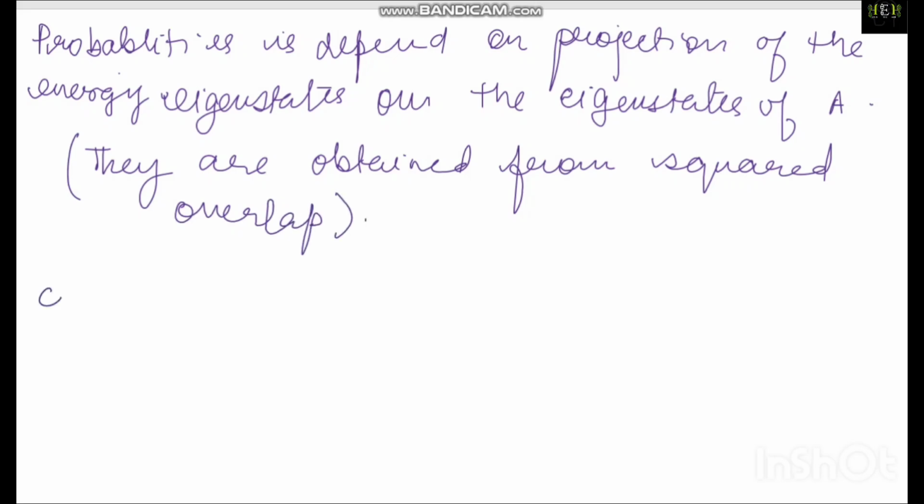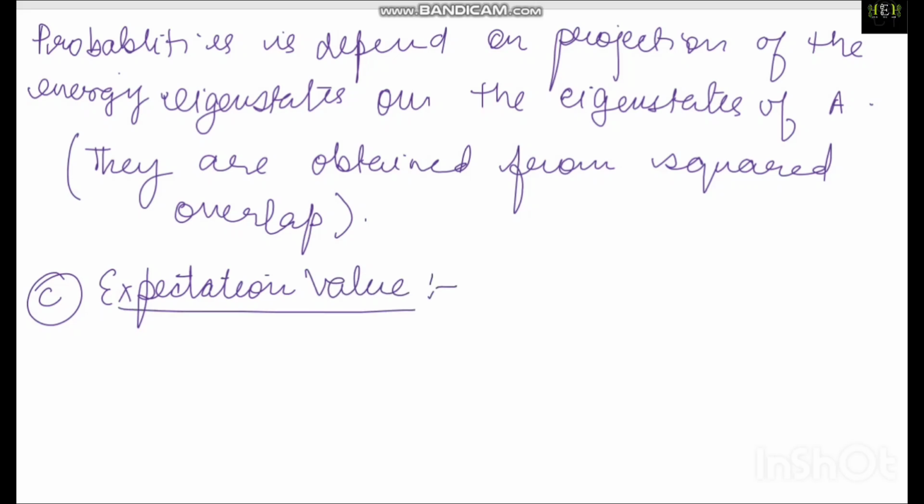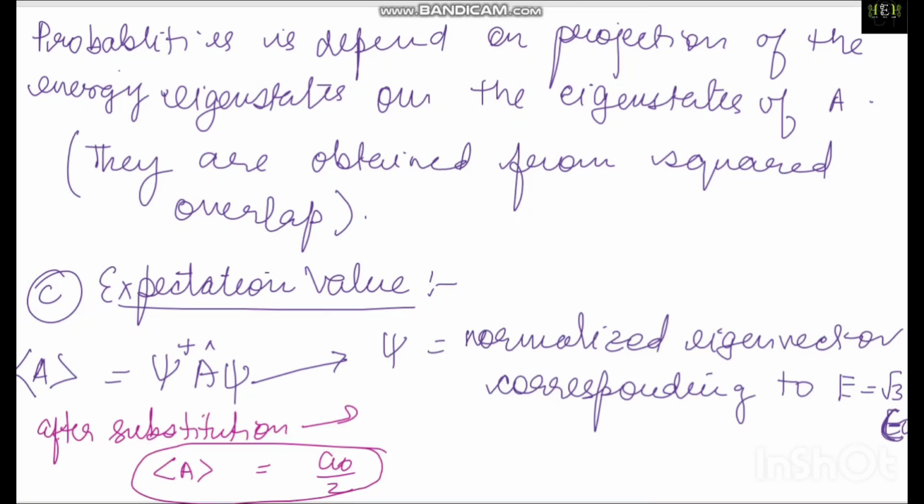Third part, they are asking about the expectation value of A. So I will find out the expectation value. Suppose A is given with wave functions, and this psi is yours. Since, see, the third part I will do like this. Those are the normal values, and the expectation value will be A naught by 2. Good.